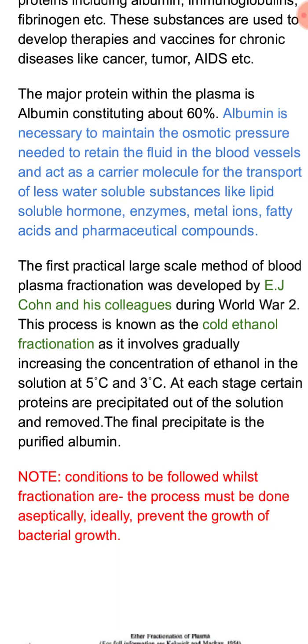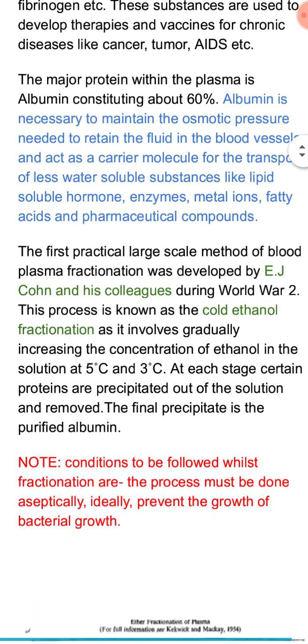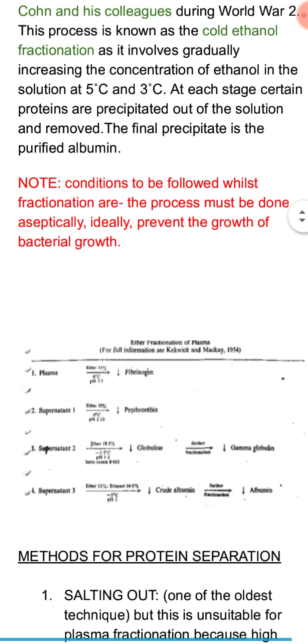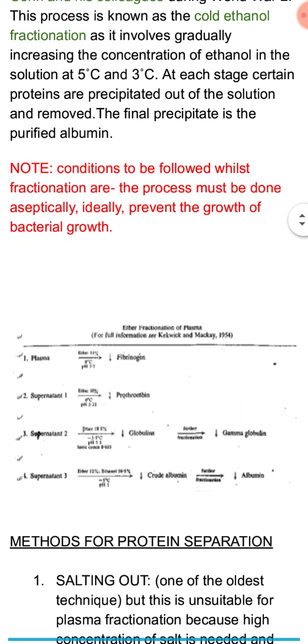The first one is that the process must be done aseptically. It must be done ideally in an environment completely free from microorganisms. Then comes a small picture that represents the ether fractionation of plasma. When plasma was treated with ether, it precipitated out the fibrinogen. And when the supernatant was treated again with ether, then prothrombin was separated, and from each stage certain proteins are precipitated, and eventually we obtain the protein of interest, which is albumin.